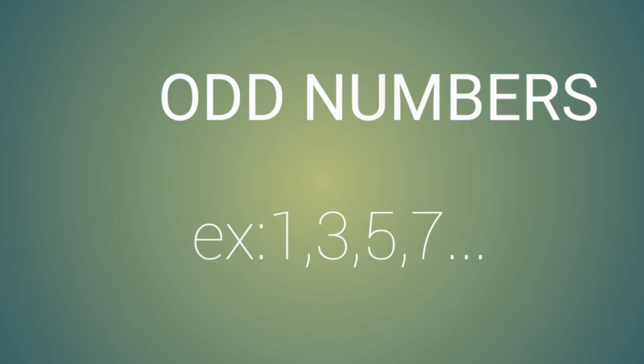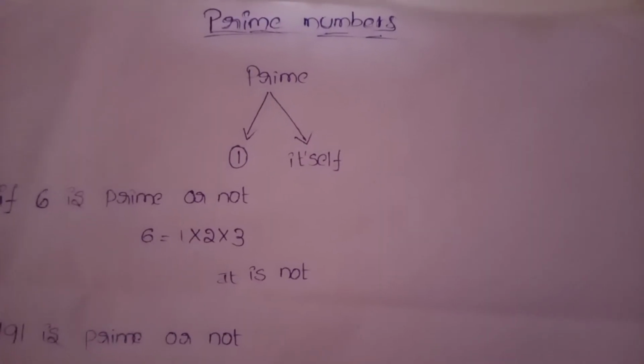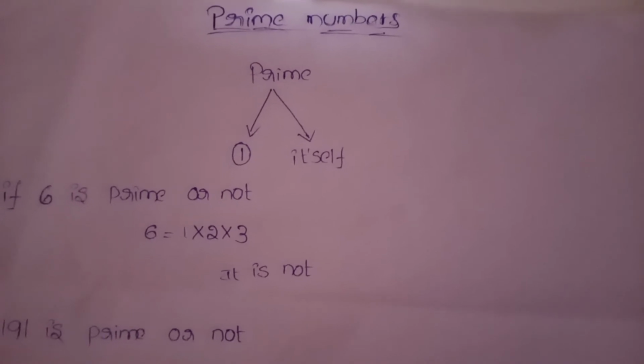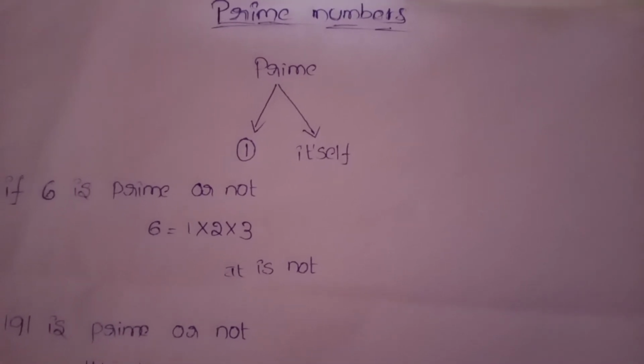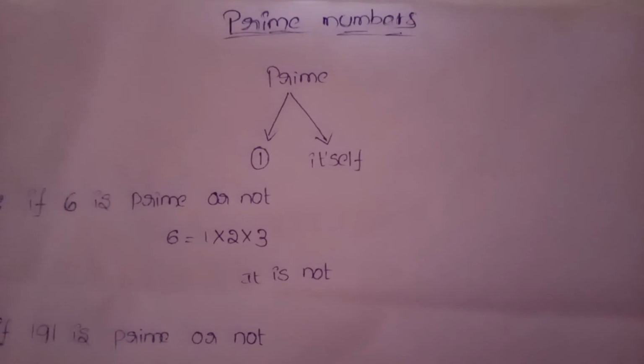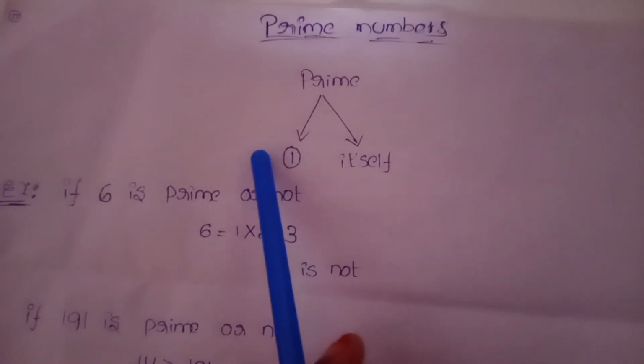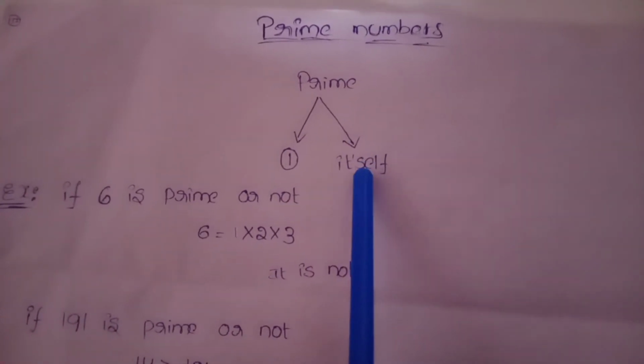Coming to the next topic, prime numbers. A number greater than 1 having exactly two factors, namely 1 and itself, is called a prime number. How will it be found? Let us check whether a number is prime or not. Prime means it has two factors: it must be divisible by 1 and by itself.